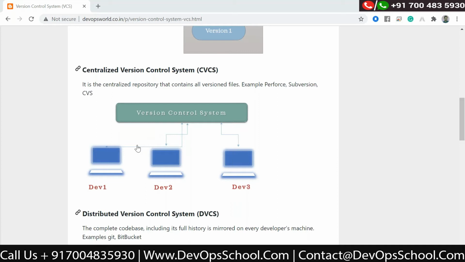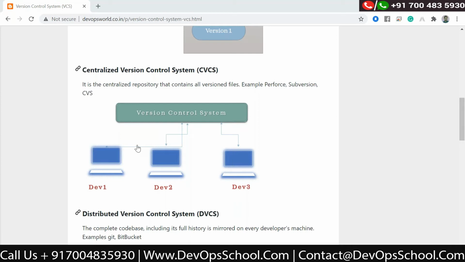As soon as they push the code, it will be shared, and other people can download it. The latest and the greatest code should be on the centralized version control system. So this is how the centralized version control system works.